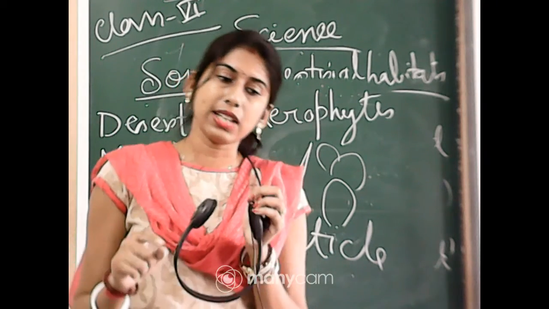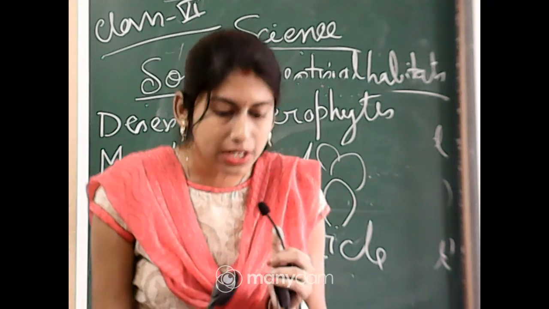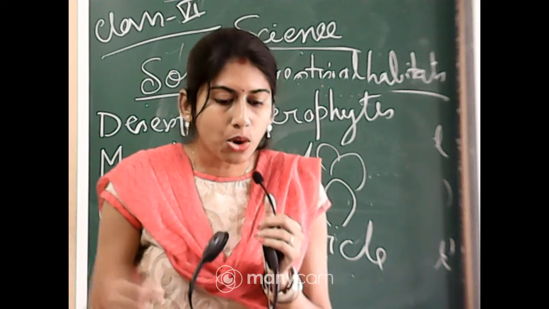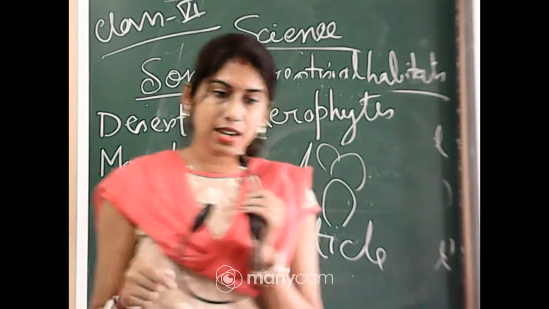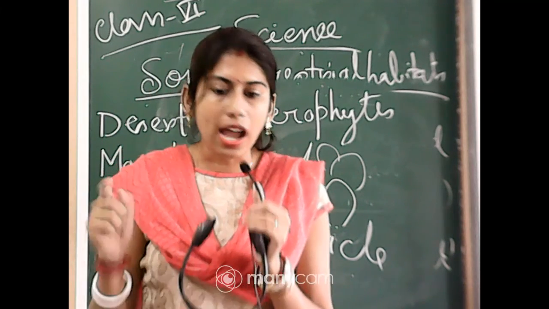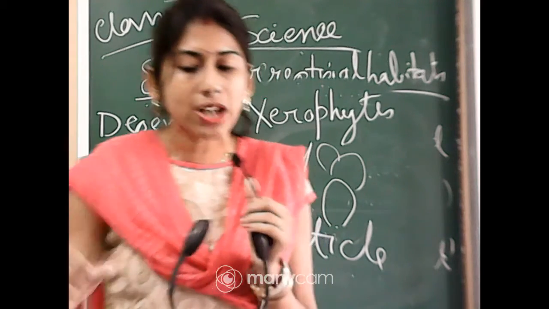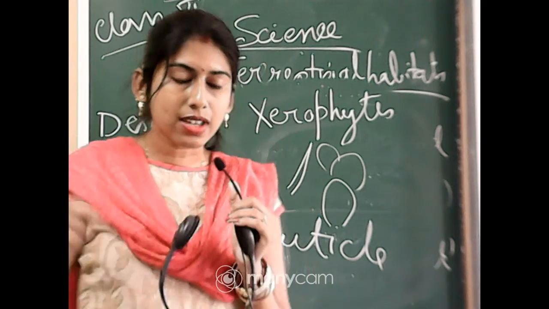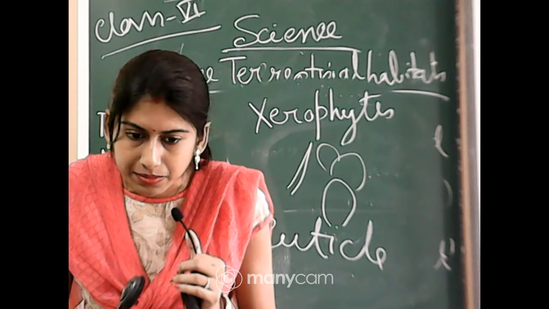Next, I will discuss about the mountain region. Okay, xerophytes means that the plants that grow under very poor water condition such as in desert are called xerophytes. Clear? I am repeating that the plants that grow under very poor water condition such as the desert are called as xerophytes. Clear, Moinak?